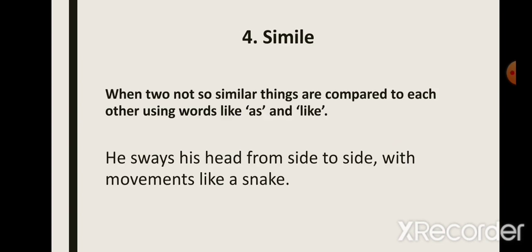Okay, now let's have a look at the fourth poetic device, which is simile. Now simile is when two not so similar things are compared to each other using words like as and like. For example, in this line from the poem Macavity, the Mystery Cat, we have, he sways his head from side to side with movements like a snake. So here the writer has compared the movement of the cat's head to the movements of a snake, how a snake crawls. So that's the comparison made, and we've used the word like here. So this is an example of a simile.